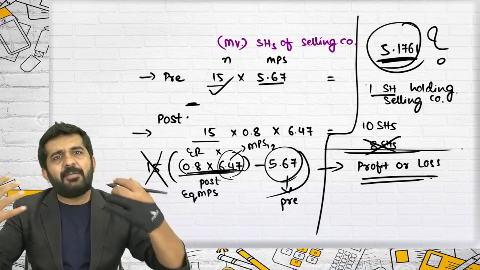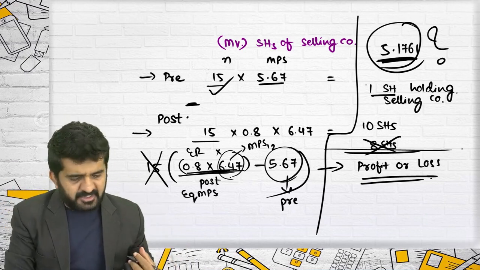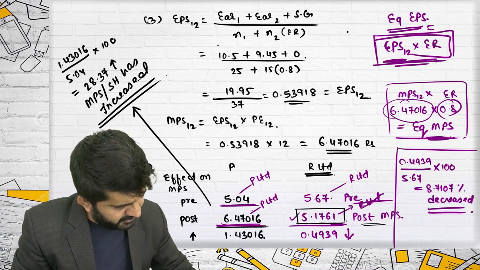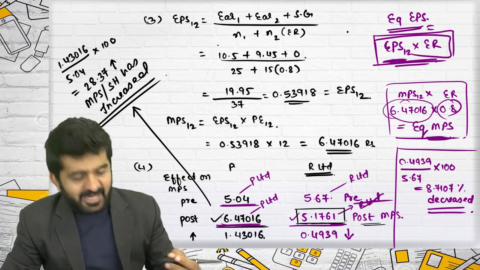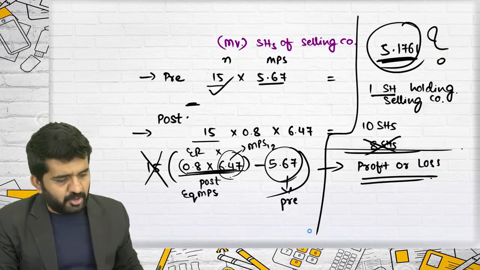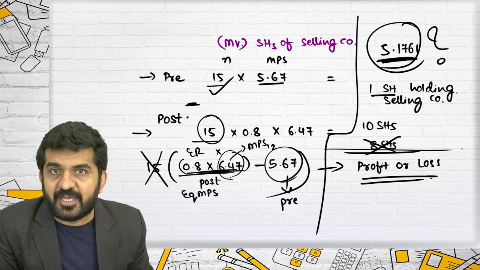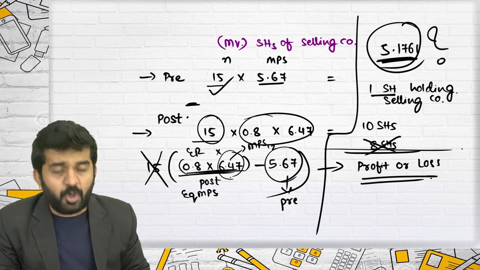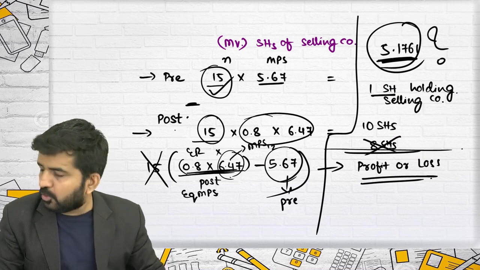Now I am in the purchasing company. For all the shares I have got in the purchasing company, the market value is 6.47016. But for comparing, the equivalent should be 5.1761. Try to concentrate on what you are comparing. For your 15 crore shares, what is your market value?